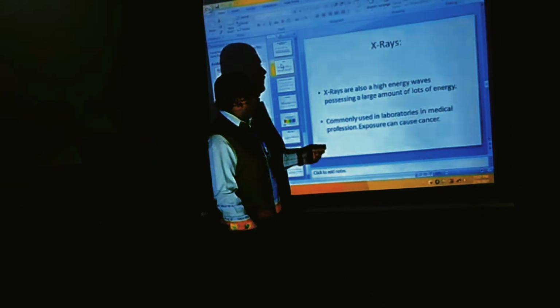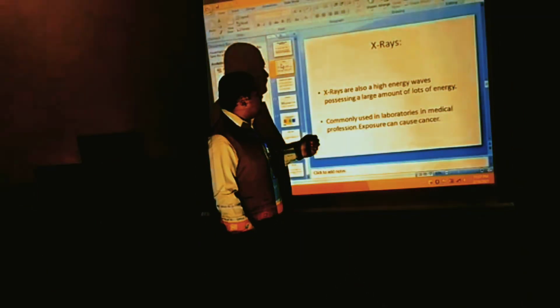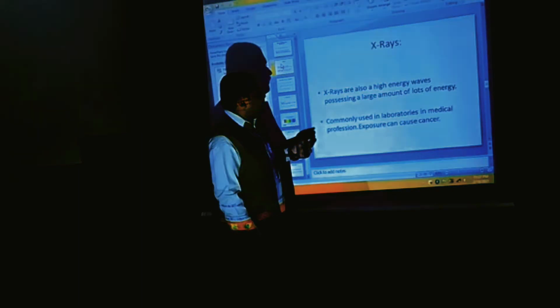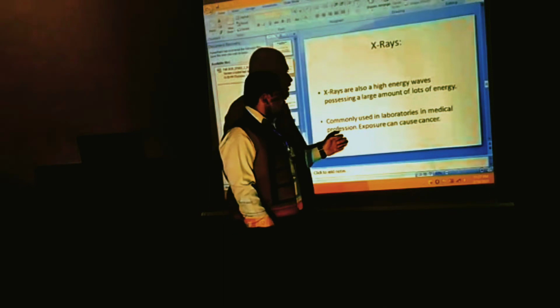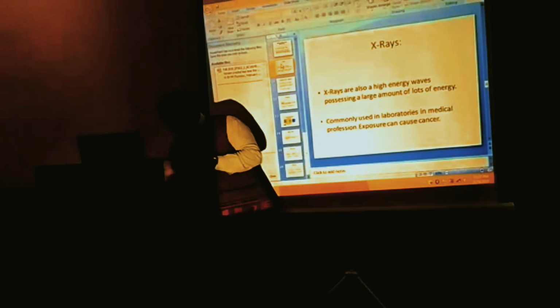X-rays are also known as high energy rays, possessing a large amount of energy, commonly used in laboratories. Exposure can cause cancer.